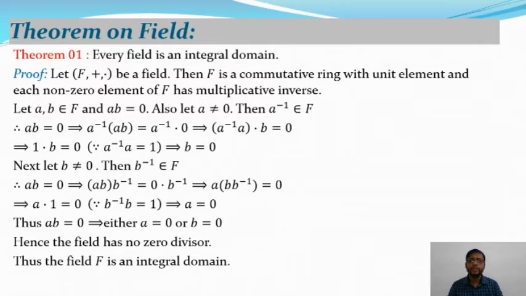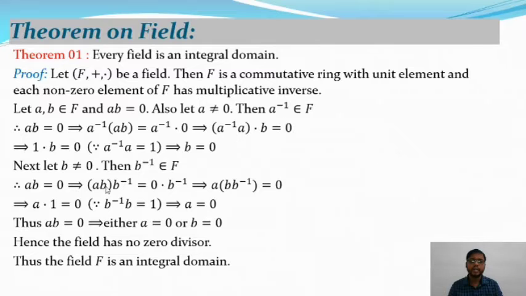So ab is equal to 0, and if a is not equal to 0, then from this we get b is equal to 0. And similarly let b be not equal to 0, then from the field, b inverse exists and it belongs to F. Again we take ab equal to 0, and similarly multiplying by b inverse on both sides from the right we get (ab) b inverse is equal to 0 into b inverse.